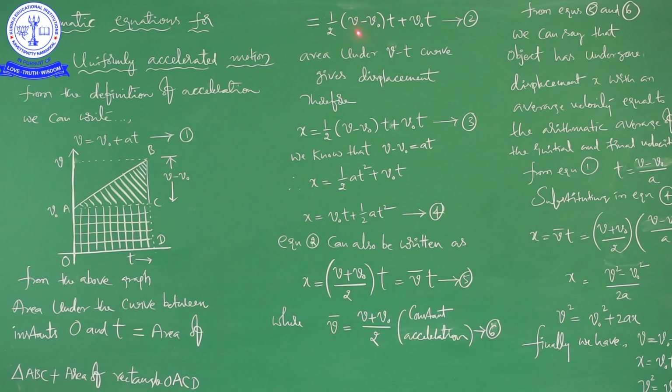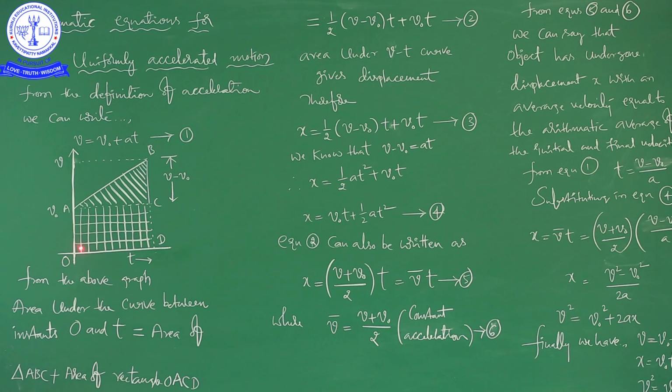See here, that is equal to, this is the area of triangle, half into base into height. This is the triangle, this is the base, v minus v naught is the base, this is the height, t minus 0, because initially it is 0 seconds, time t is equal to 0, finally t is equal to t. So, t minus 0 means t will come. So, we are writing here 1 by 2 into v minus v naught into t plus,